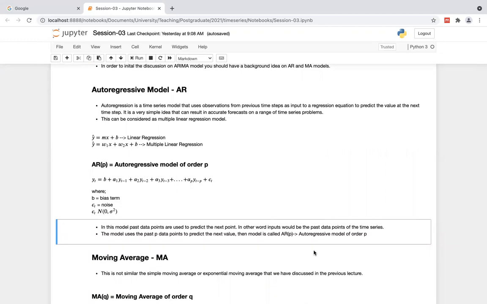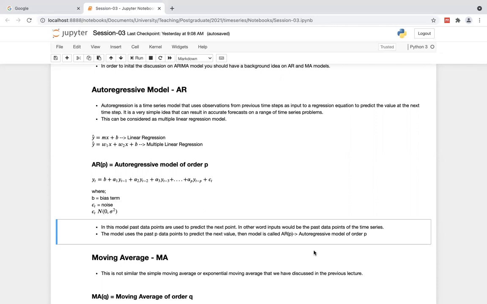You can simply think of this as a multiple linear regression model where we have a bias term as well as noise. Don't forget the noise, because noise is always there. In the very first lecture in our series, I mentioned that this is a stochastic process, and in any stochastic process there is noise.